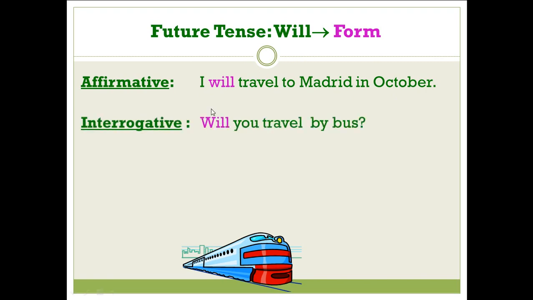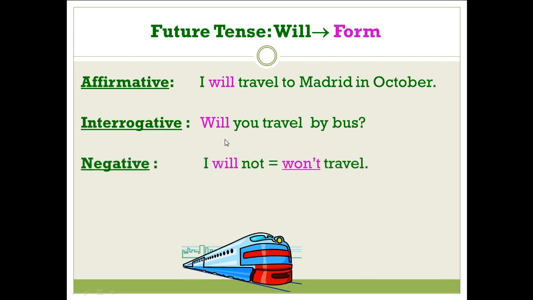And also we use will in question or interrogative sentences. We start with will if we want to form a question, like, will you travel by bus? This is a question, and as you see here we started with will.